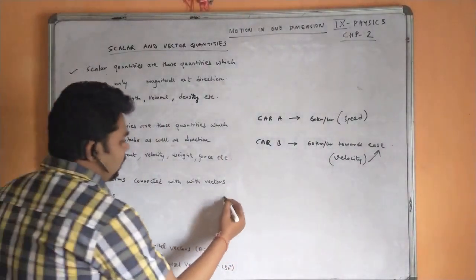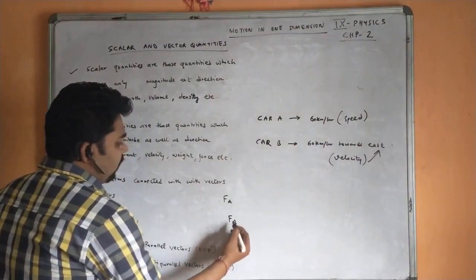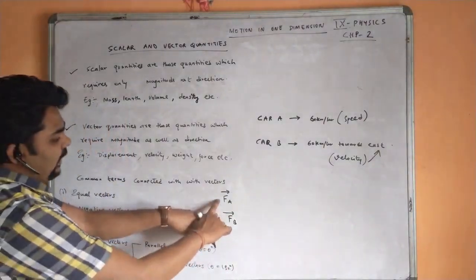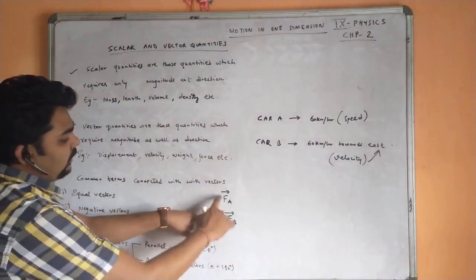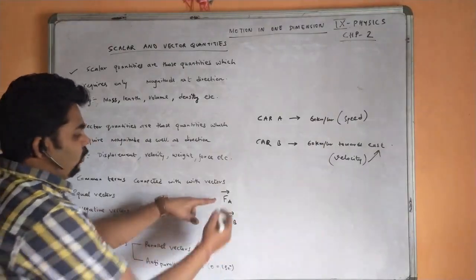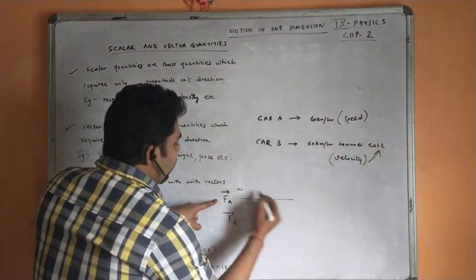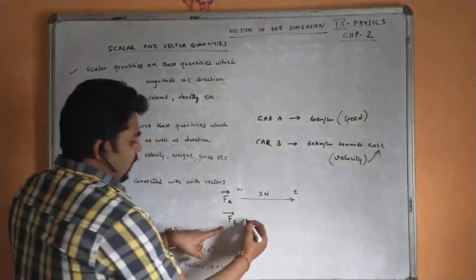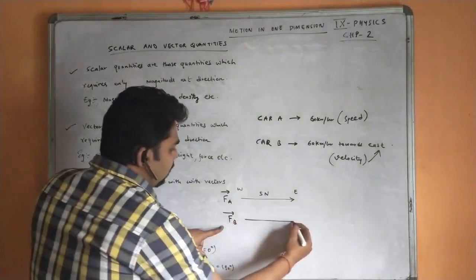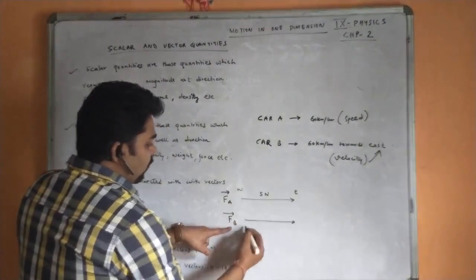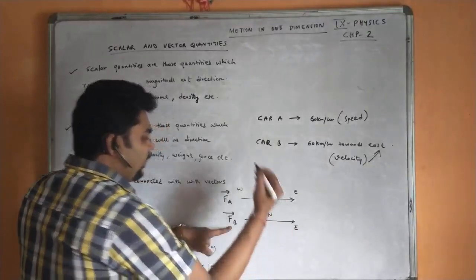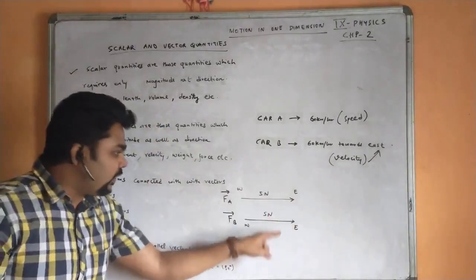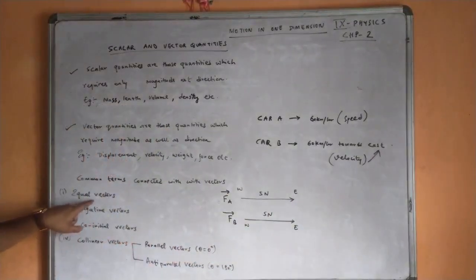Like for example, there are two forces, FA and FB. You see, I have denoted here one arrow sign above F, so I am denoting these as vector quantities. FA is moving from west to east, and it has magnitude 5 Newton. And the other force, FB, is also moving from west to east, also having 5 Newton. Both the magnitudes are the same and both the directions are also the same. So these two vectors are considered to be equal vectors, right?